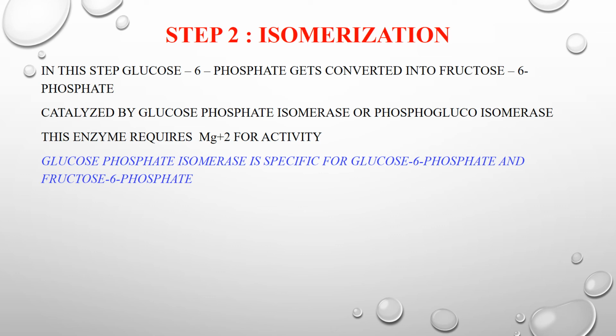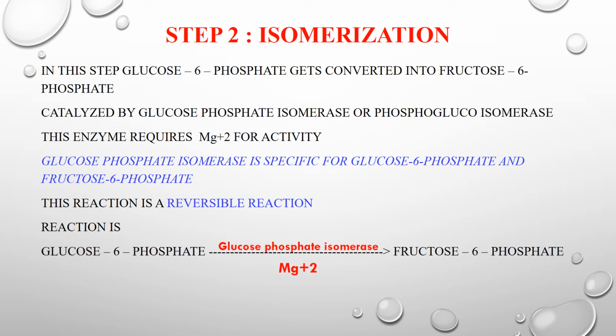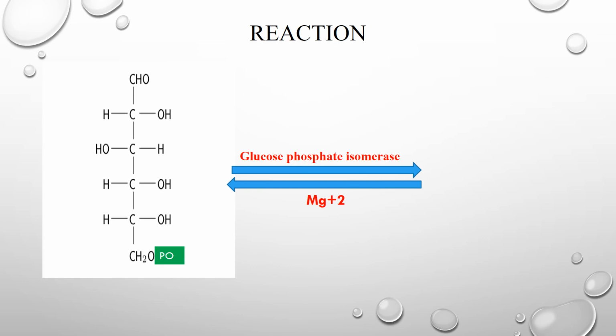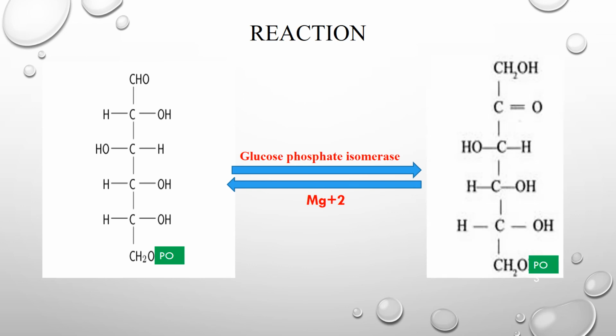That means it can act on both the substrates. And this reaction is a reversible reaction. Generally, isomerization reactions are reversible reactions. If we take the reaction, glucose 6-phosphate gets converted into fructose 6-phosphate. Glucose and fructose have the same molecular formula, but they differ in their structures.